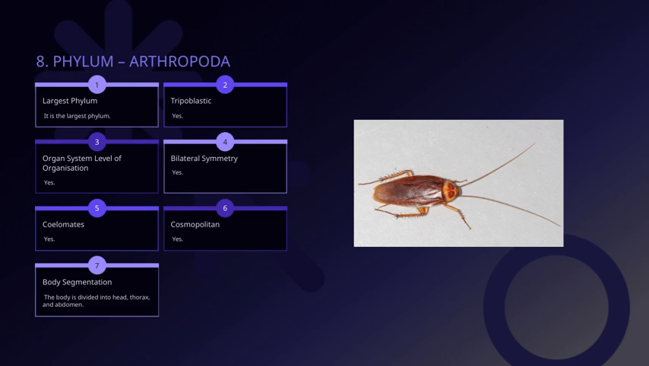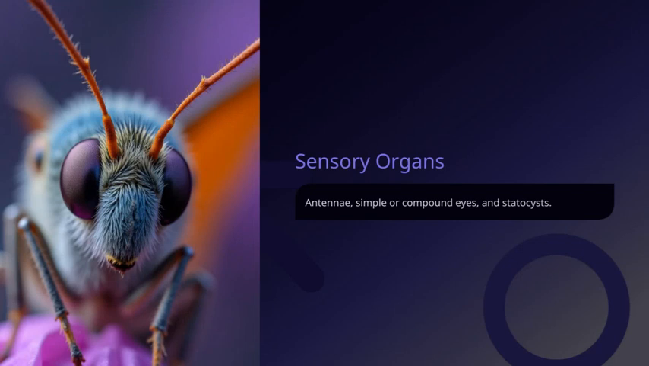So, in summary, the key features we see in this slide, from body segmentation to their vast diversity, all point to why arthropods are such an important and successful group in the animal kingdom. Let's take a closer look at some of the sensory organs these creatures use to interact with their environment.